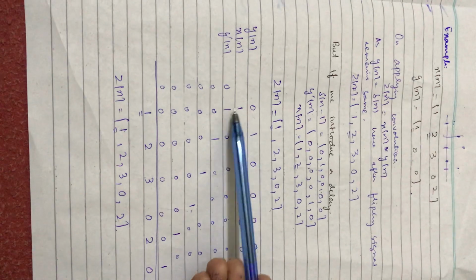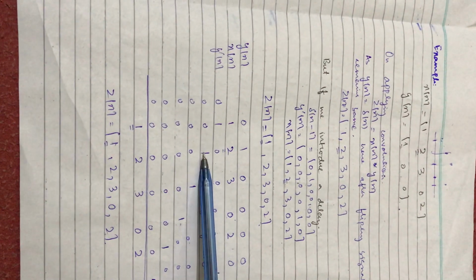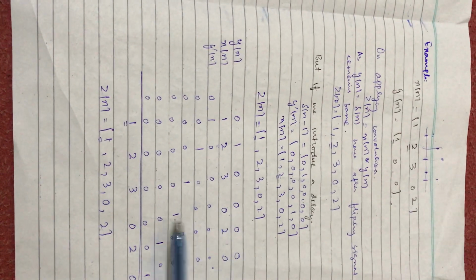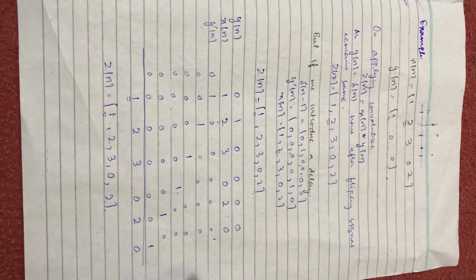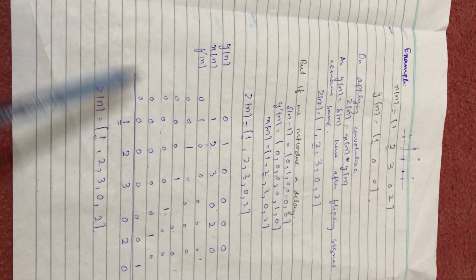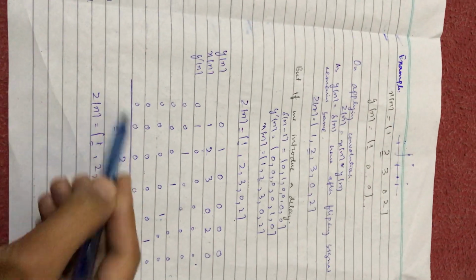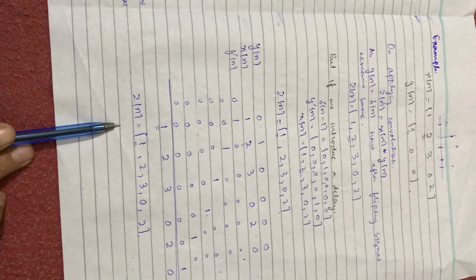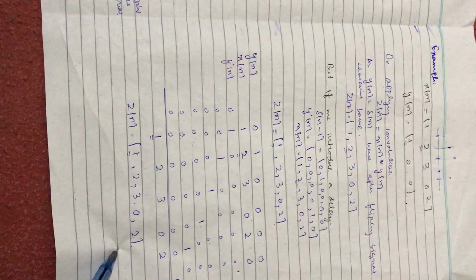By multiplying them, 1 into 1 equals 1, 2 into 1 equals 2, 3 into 1 is 3, 0 into 1 is 0, 2 into 1 is 2, and 0 into 1 is 0. On the right side and on the left side there will be all zeros, and 0 into 0 will be equal to 0. So we get the convolution, or the third signal, equal to 1 2 3 0 2.